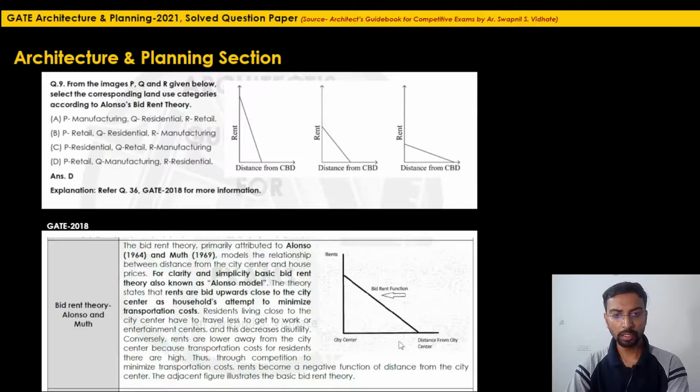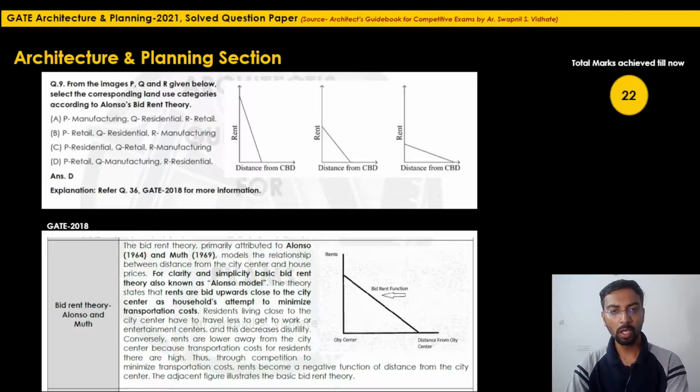So see, the graphical illustrations have also been given here, and what the theory is, what the proponent has discovered in this particular theory. All these things have been explained in detail in that question. So if you remember this data, answering this question in GATE 2021 was a simple task. So option D for this particular question is the correct option. The total marks achieved till now, this one mark has been added here. So the total marks you have achieved till now will be 22 marks.